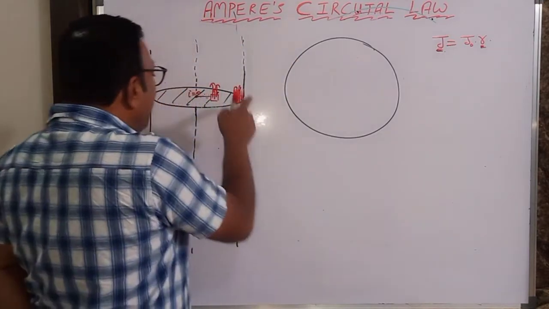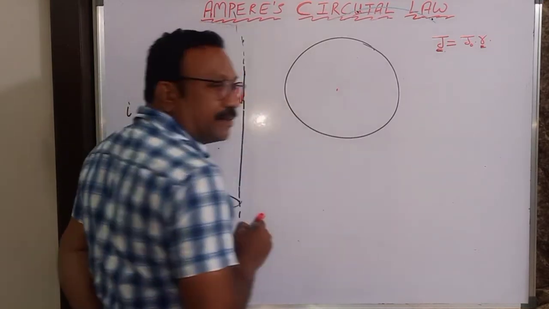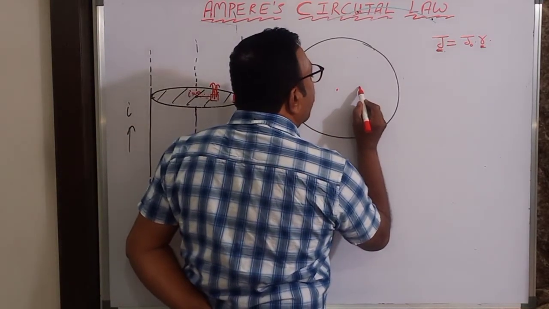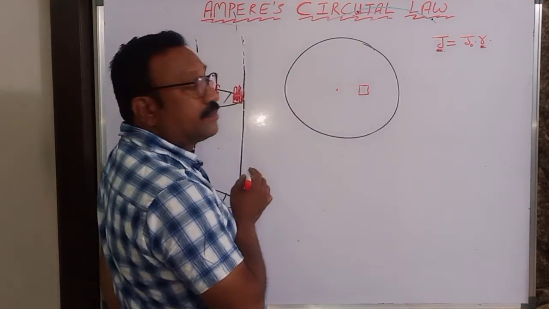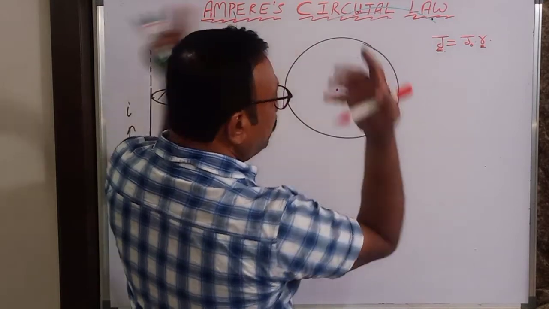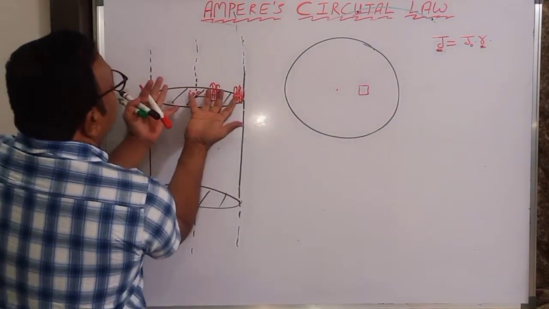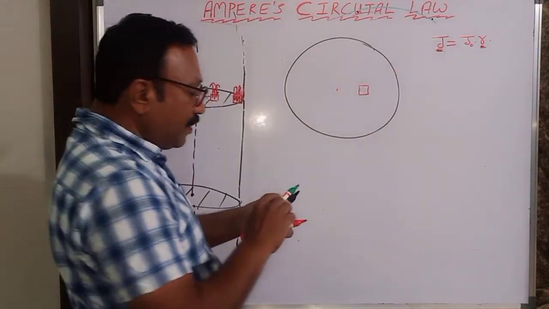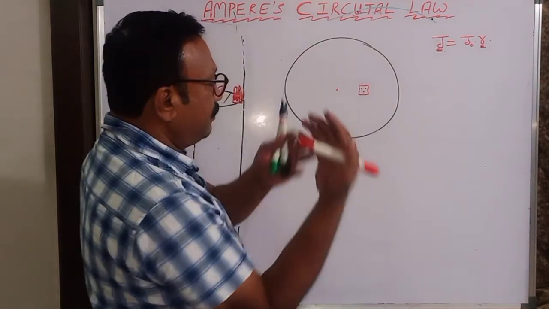So if this cross section is this, and this center is this, now I will take some unit area here. The current will be coming outward like this, no? You know current will be flowing like this here.